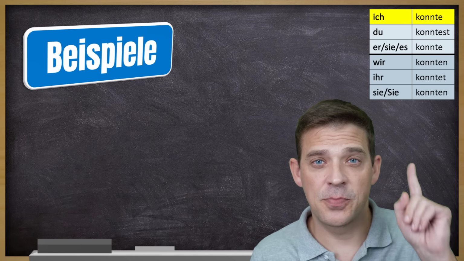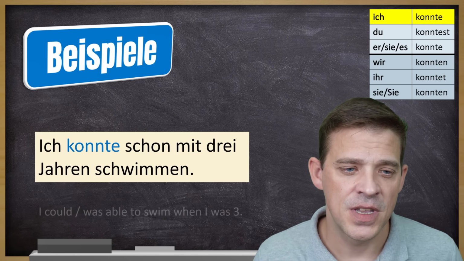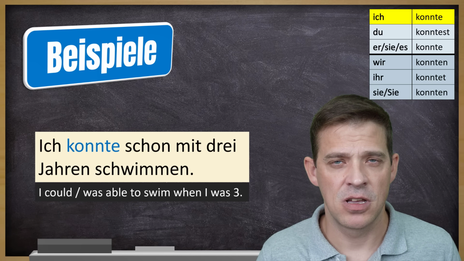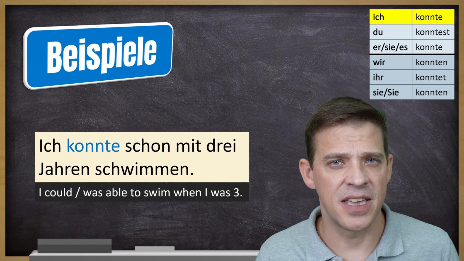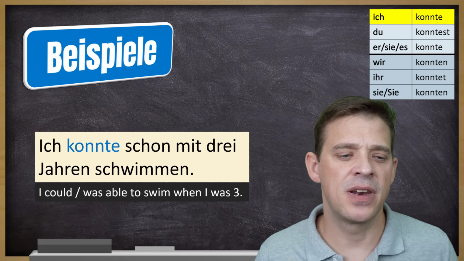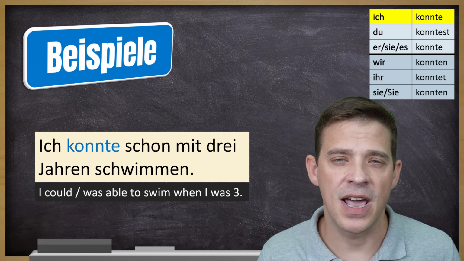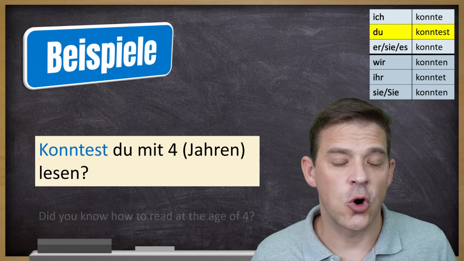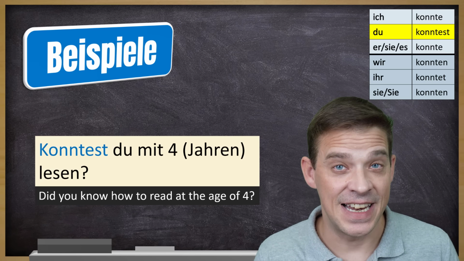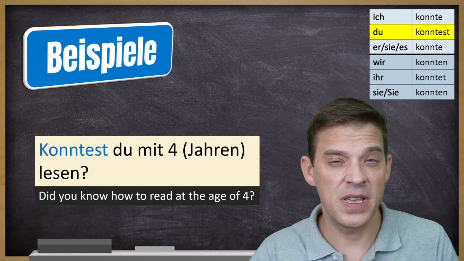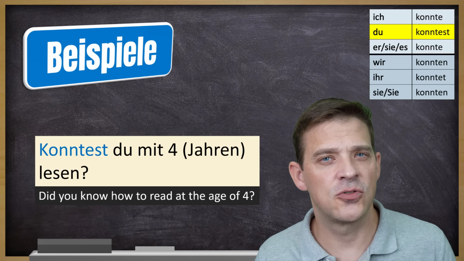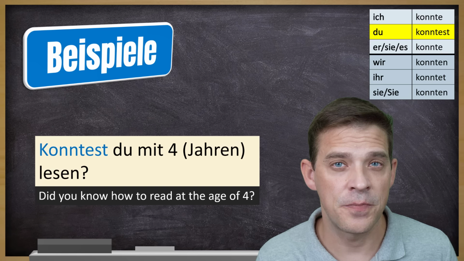Machen wir ein paar Beispiele. Wir fangen an mit ich. Ich konnte schon mit 3 Jahren schwimmen. I was able to swim when I was 3. Ein Beispiel mit du. Konntest du mit 4 Jahren lesen? Konntest du mit 4, you can actually drop this, Jahren lesen? Did you know how to read at the age of 4?